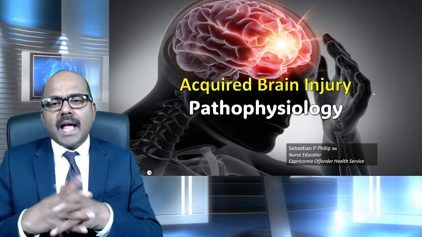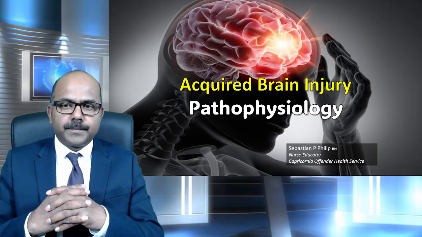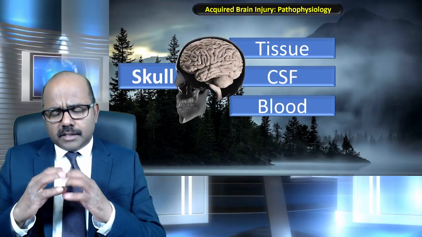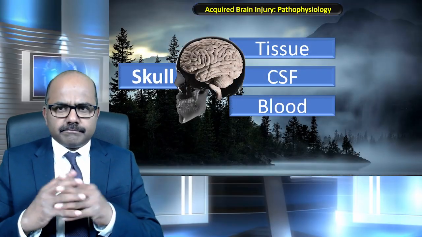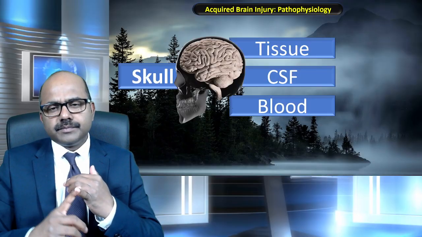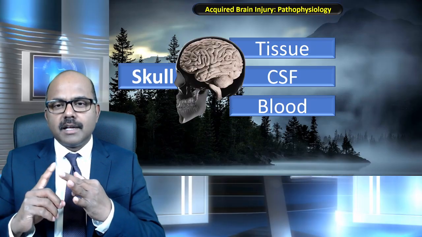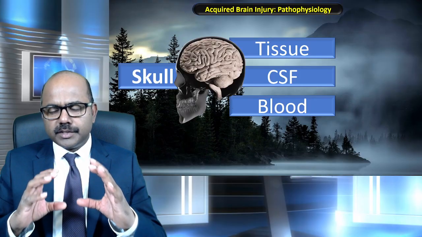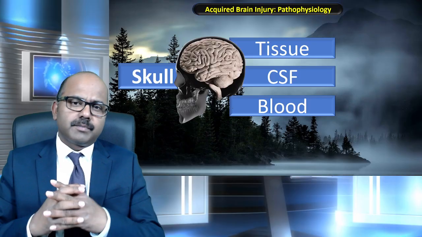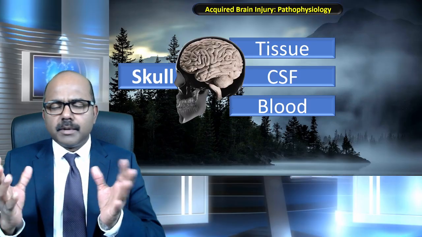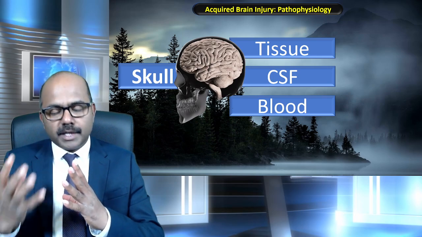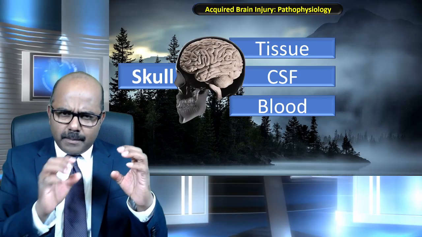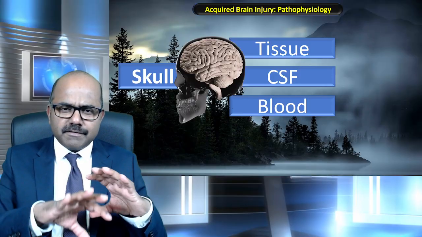Now let's see what happens during an injury to the brain, the pathophysiology of the head injury. The skull contains mainly three things: the brain tissue, CSF, cerebrospinal fluid, and blood. Whenever there is an injury to the brain tissue, the tissue inside the skull, there will be an inflammatory process. Just like any other part of the body, the brain tissue will undergo swelling and all the inflammatory changes.